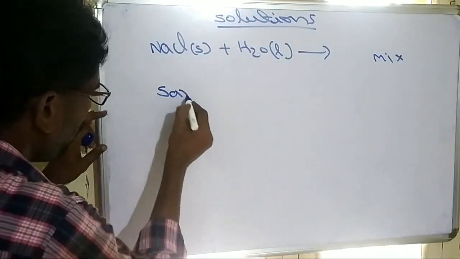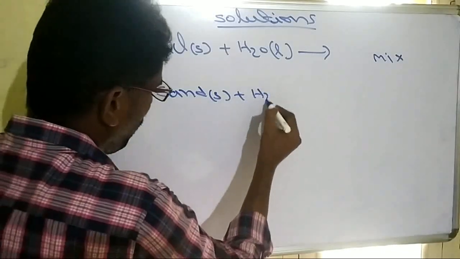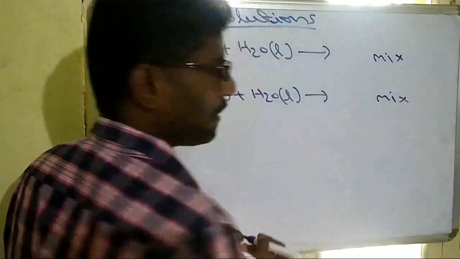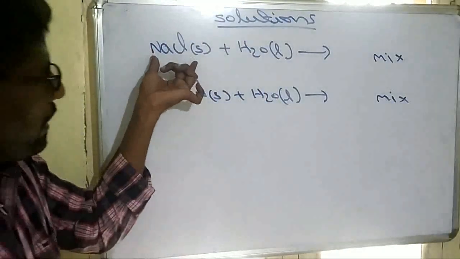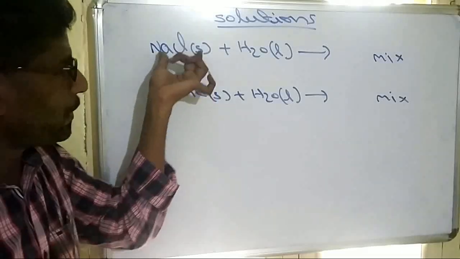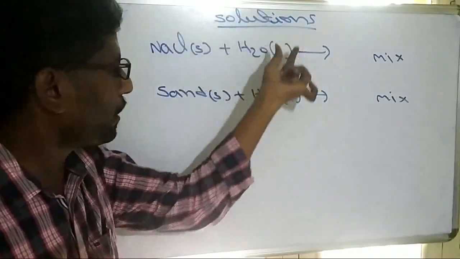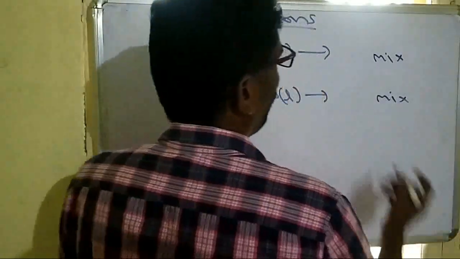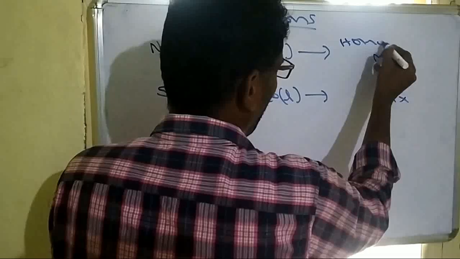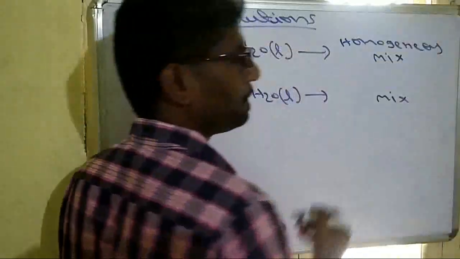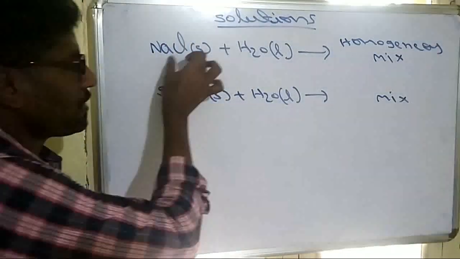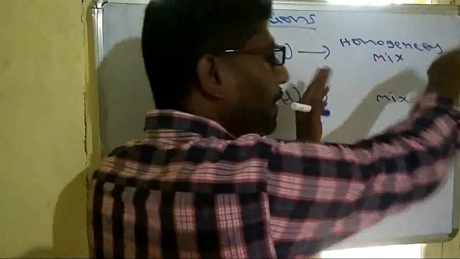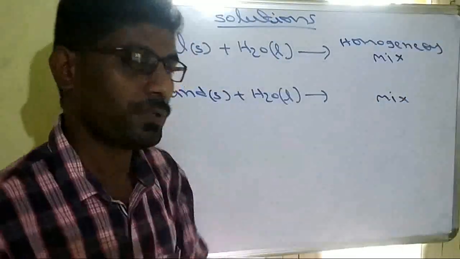Similarly, in another example, sand we are dissolving in water. These are also two components, and this is also a mixture. Now see this, when NaCl is dissolved in water, it should be completely soluble and the total mixture will become only a single phase. Such single-phase or one-phase mixtures are called homogeneous mixtures. On dissolving, NaCl loses its identity, water also loses its identity, and it forms a different compound. Such a mixture is called a homogeneous mixture.